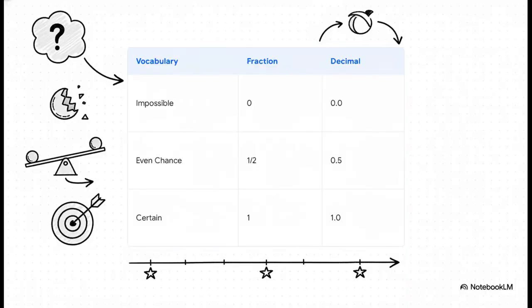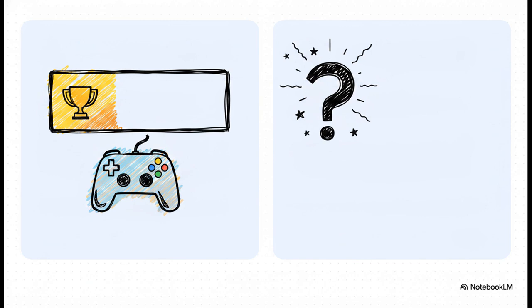Now, what's really fascinating is how we can seamlessly translate these words straight into numbers. Just look right at the middle row here. Notice how even chance, the fraction 1/2, and the decimal 0.5 are perfectly lined up. That's because they're literally just 3 different languages expressing the exact same concept, right in the dead middle of our scale. Being fluent in probability means you can switch between words, fractions, and decimals without missing a beat. So, an impossible event is 0. A certain event is 1, or 1 over 1, or 1.0, and that even chance, perfectly balanced at 0.5. Let's put this to work with a real scenario from our source material.